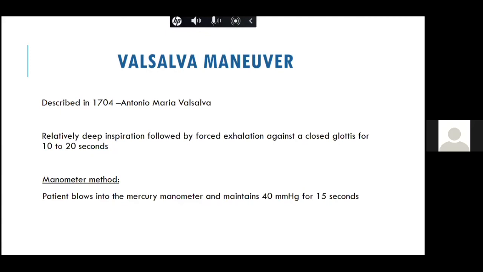However, when to tell a VSD has a large shunt, that is more than 2:1, is when you start getting a left ventricular S3, you start getting a flow mid-diastolic murmur across the LV, and you get cardiomegaly. So if you have a VSD with cardiomegaly, LV S3 and flow MDM, then you know that the VSD is